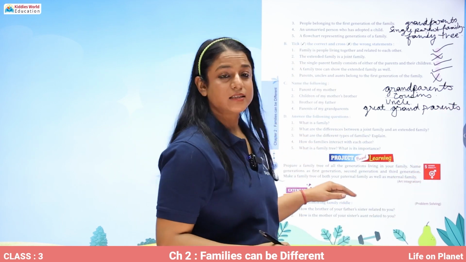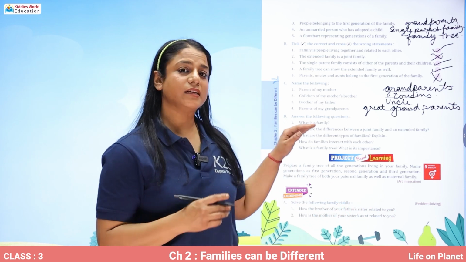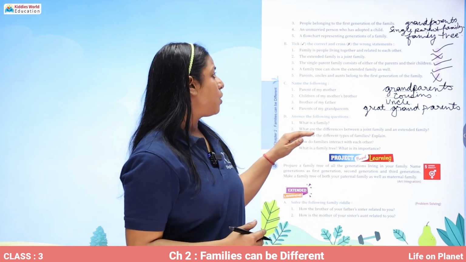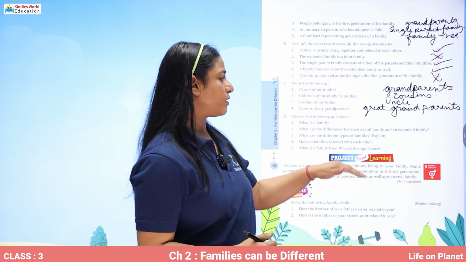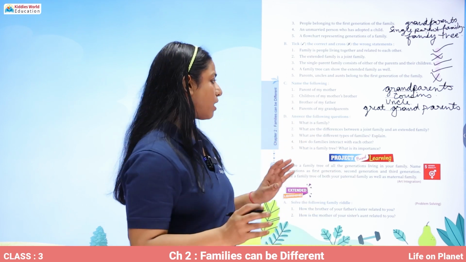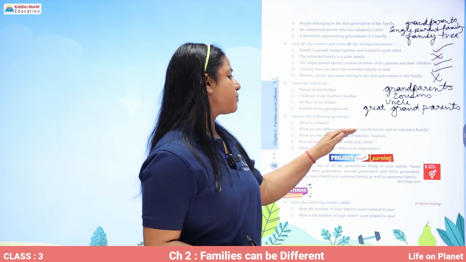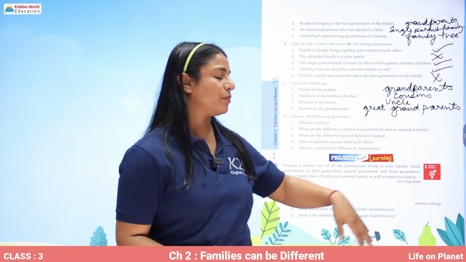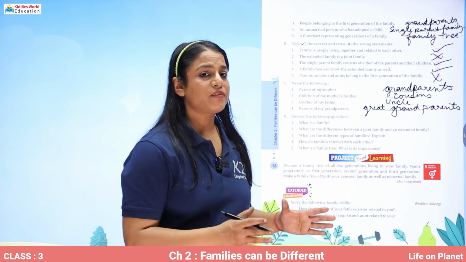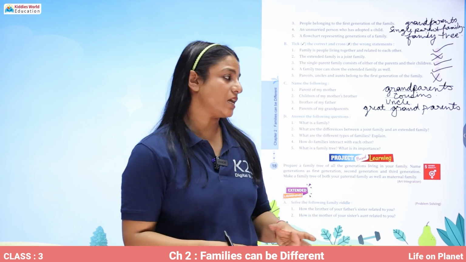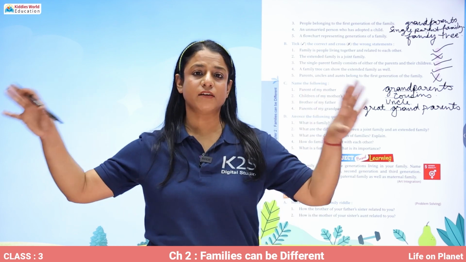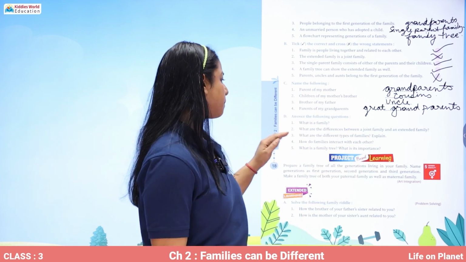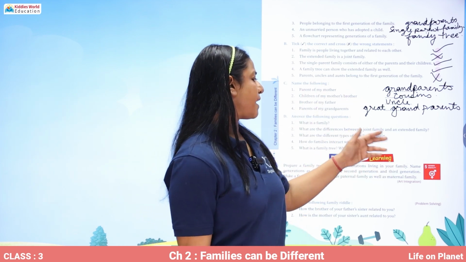Now you have to answer the following questions yourself. We can discuss over here in short. What is a family? A family is people living together and related to each other. What are the differences between a joint family and extended family? Members in a joint family live together in the same house, but members of the extended family live in separate houses. What are the different types of families?